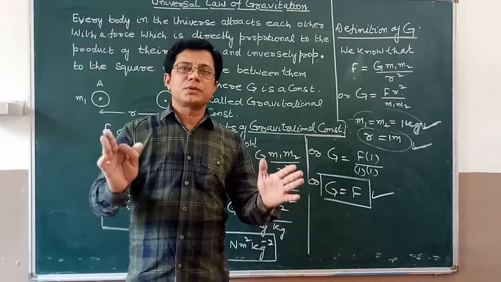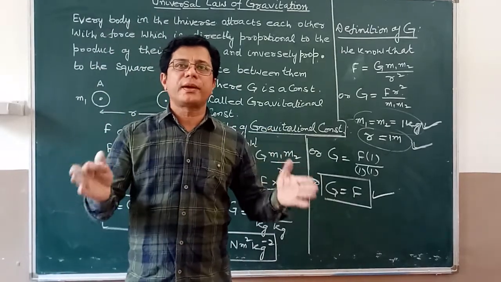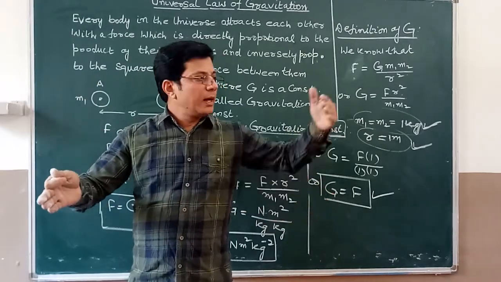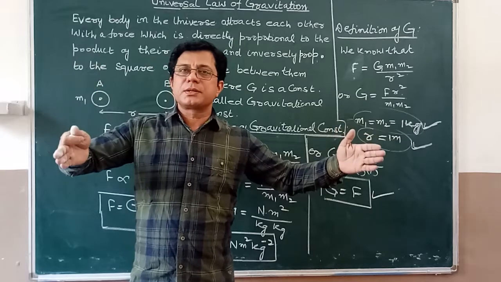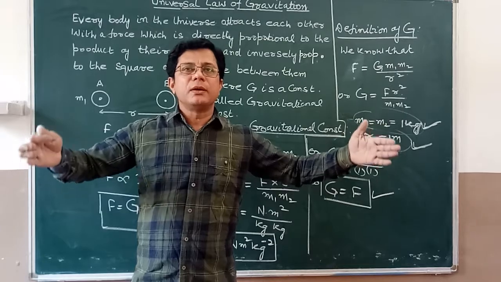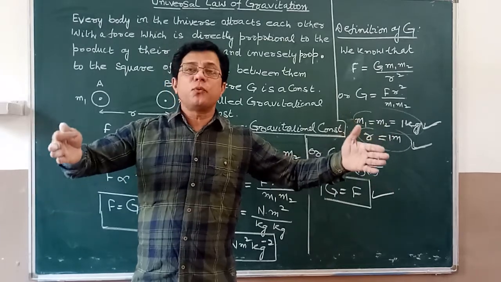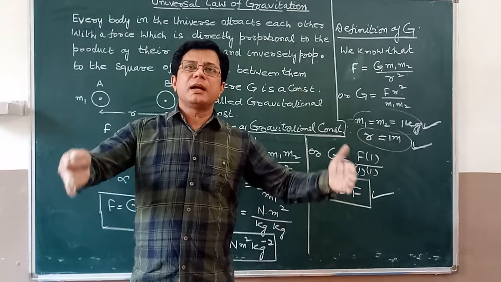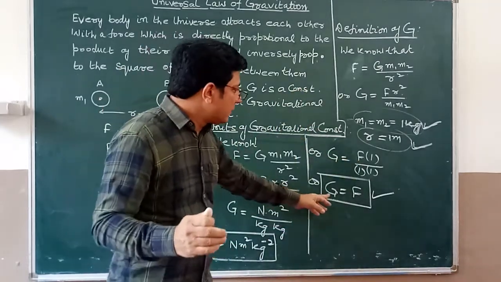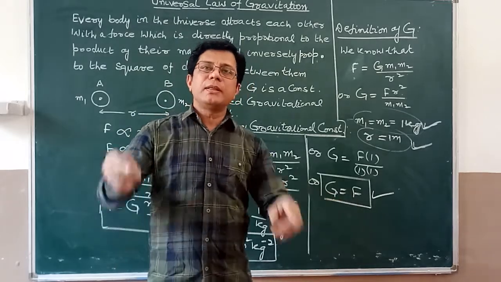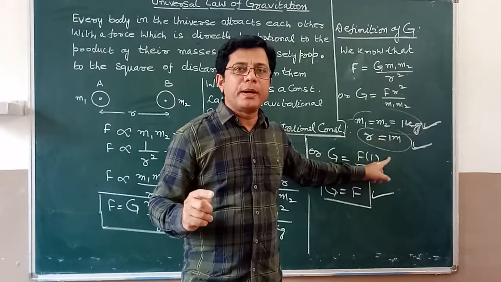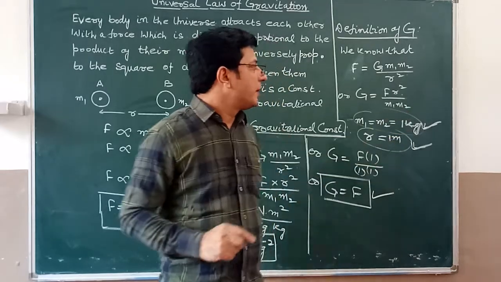So gravitational constant is nothing new. This is a force of attraction between the two objects. One object m1 and m2. The mass of this object is 1 kilogram. And what is the distance between these two? 1 meter. So the force of attraction between them is what is called the gravitational constant. So the gravitational constant is the force of attraction between two objects, each of mass 1 kilogram and separated by a distance of 1 meter.